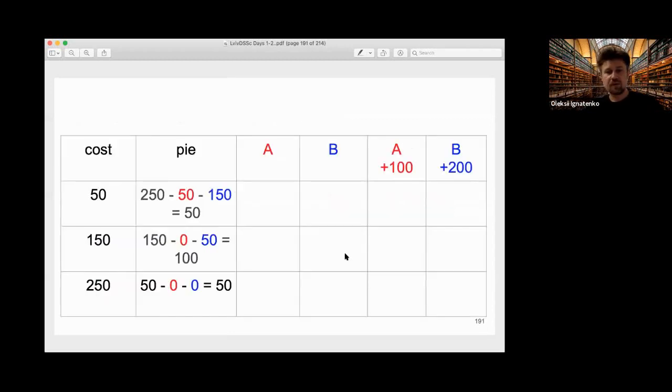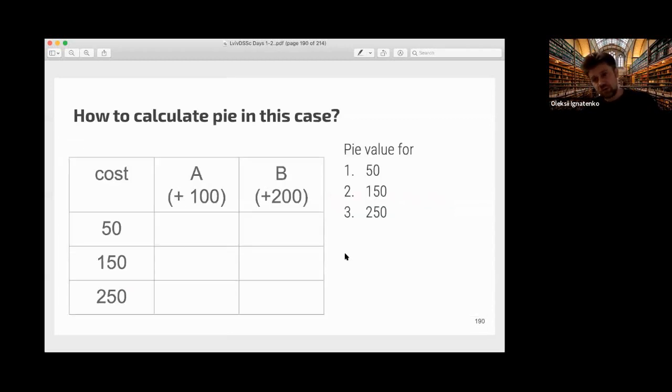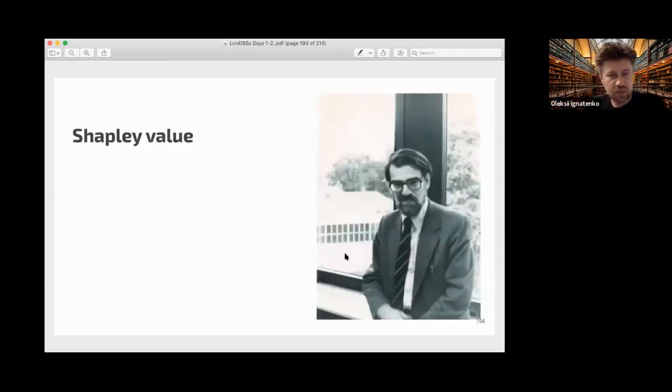Okay. So what do you need to do? You need to calculate pi for each situation, then divide pi equally and form the payoff of each player. But I think you can try to do this by yourself, because there is not much time. I also want to finish this cooperative game part. So let's go further.